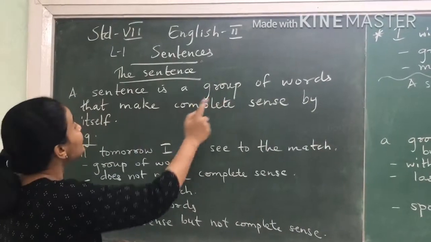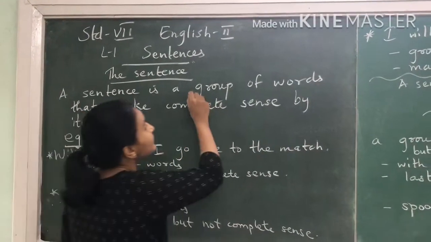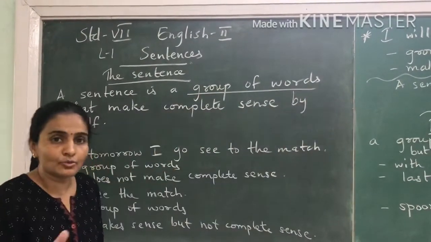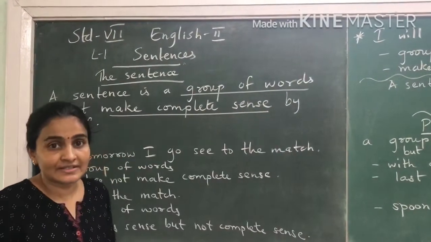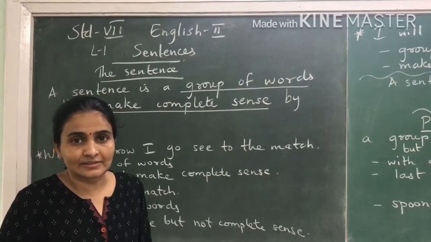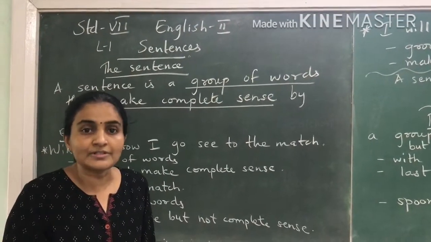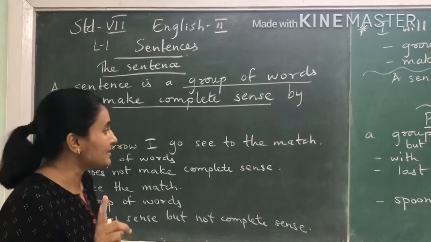A sentence is a group of words that make complete sense. So what will you remember? It is a group of words. What is the second important thing? It makes complete sense. These two things are necessary. First of all, it should be a group of words, and second, it should make complete sense.